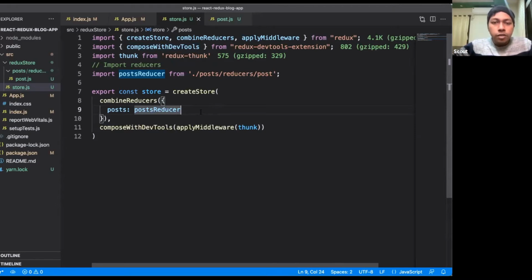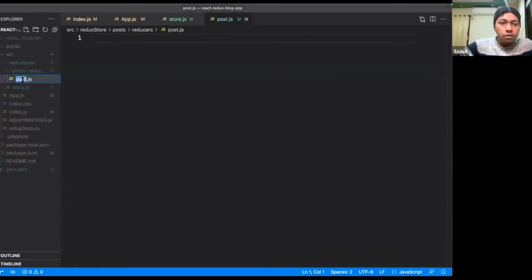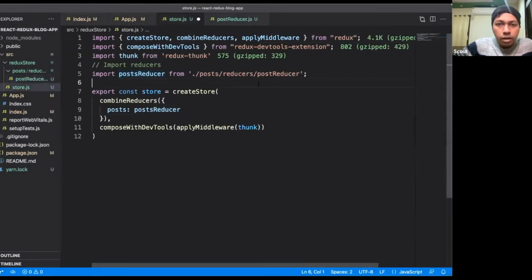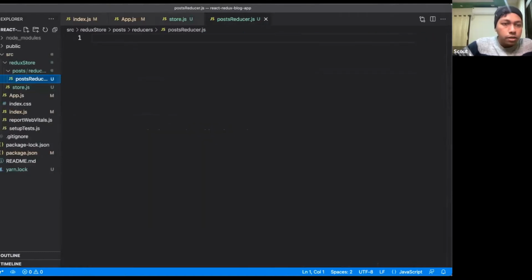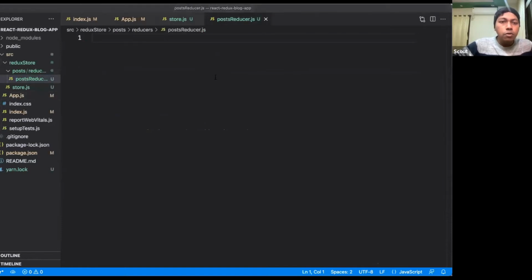So that is something which we have to define inside this post.js. So this is our post reducer. Also, if you want to simplify this, you can name it post reducer. Similarly, you have to update the import here as well, so it's the posts reducer. And yes, posts reducer. So let's go inside this post reducer and define it.